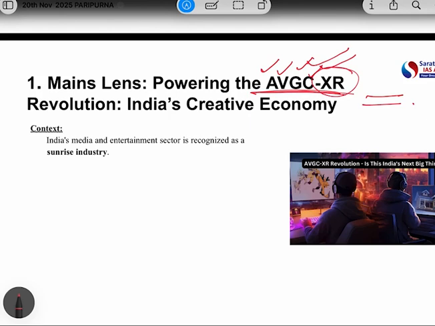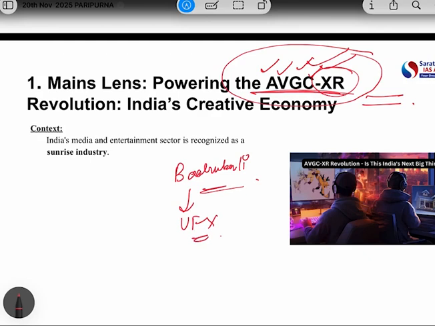Before going deep into the topic, let's understand in a very simple manner what is the meaning of all these sectors, from any cartoon character or movie you can easily understand. I will give you a very good example. You must have seen the movie Bahubali. It is a very good example of VFX, because in Bahubali various things were created, like the Mahishmati Kingdom, the waterfalls, the battles, and other special effects. So Bahubali is a combination of animation and visual effects.